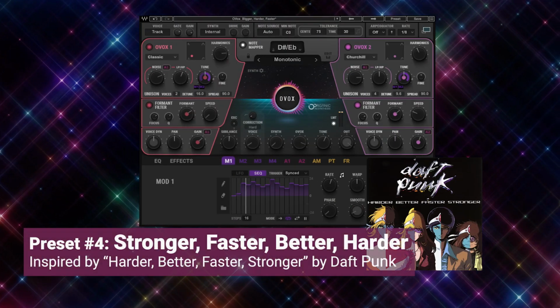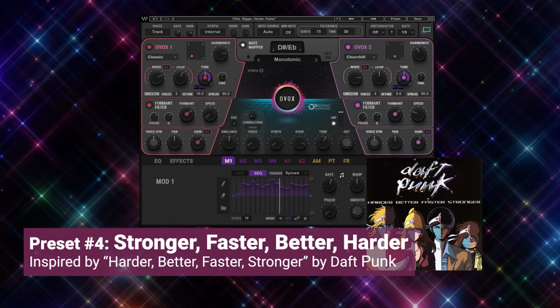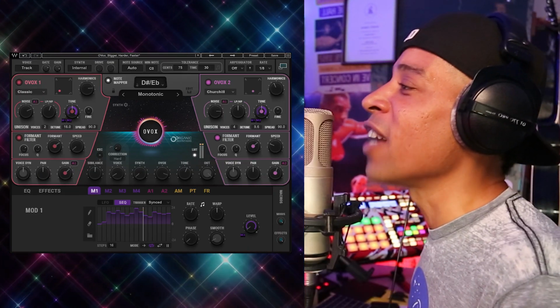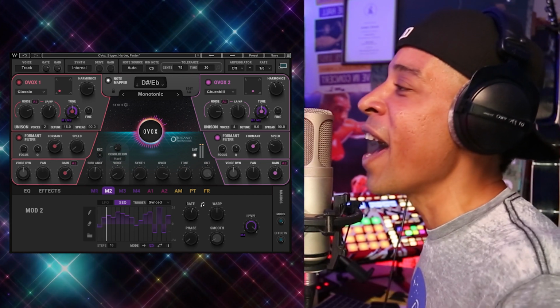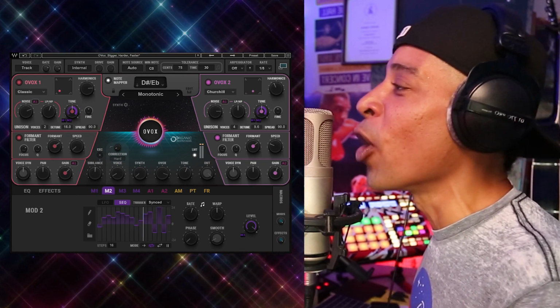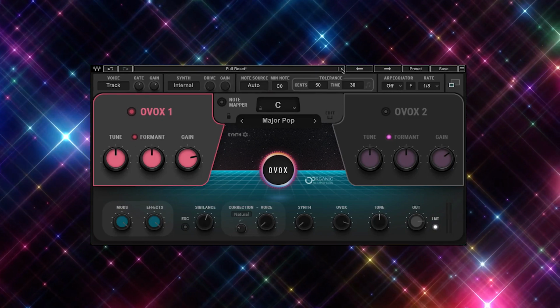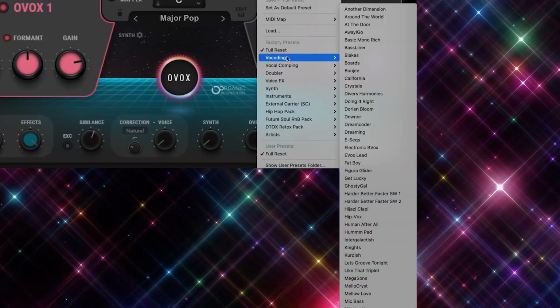This next one is inspired by the Daft Punk song, Harder, Better, Faster, Stronger. Work it harder, make it better, do it faster, makes us stronger. I mean, we can do a video of just Daft Punk presets. The vocoder and the talk box are embedded in their signature sound.